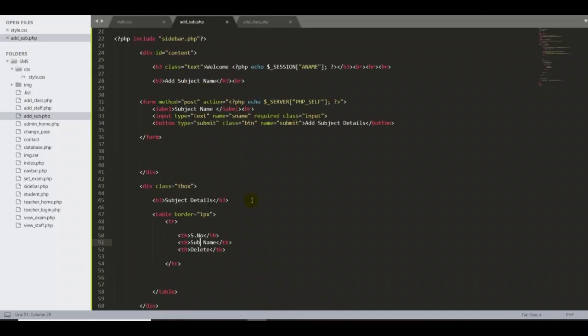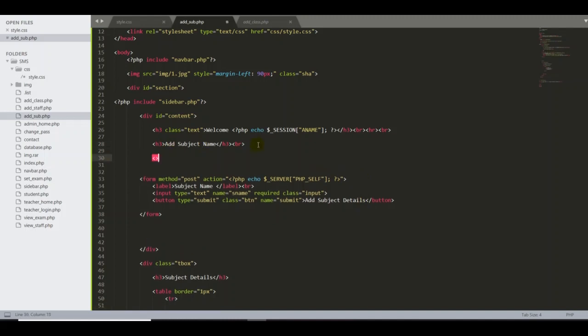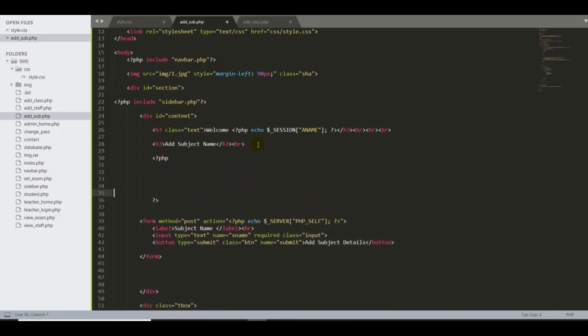So go back here, guys. The first thing is I want to start from the add subject detail. We now know our database name, and we know our table name. So we have to start writing the PHP insert query. Okay, MySQL. That's good. So I can start with this section here, add subject. If you come here, take a space and type PHP. What's going on here, guys? Even if you make a mistake with one question mark, you will get an error. So let me insert the data into our PHP.